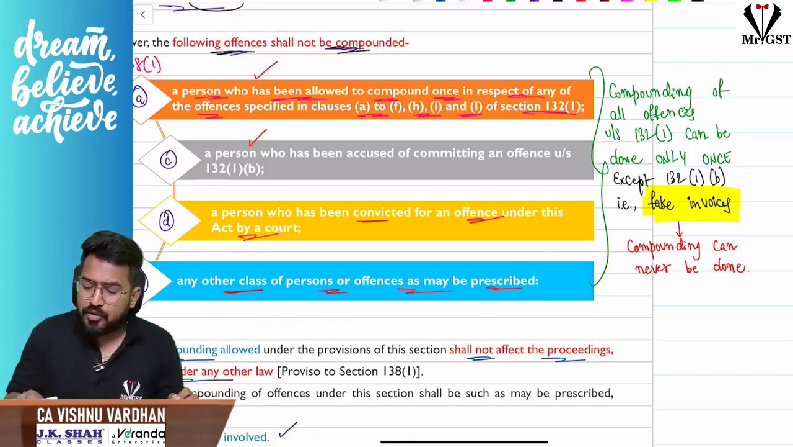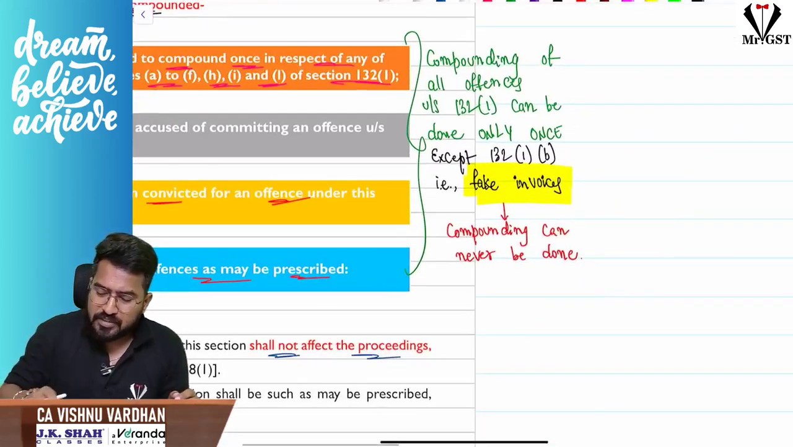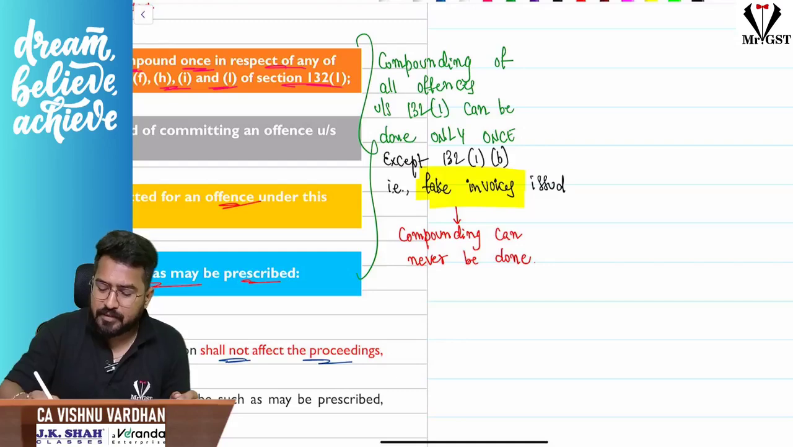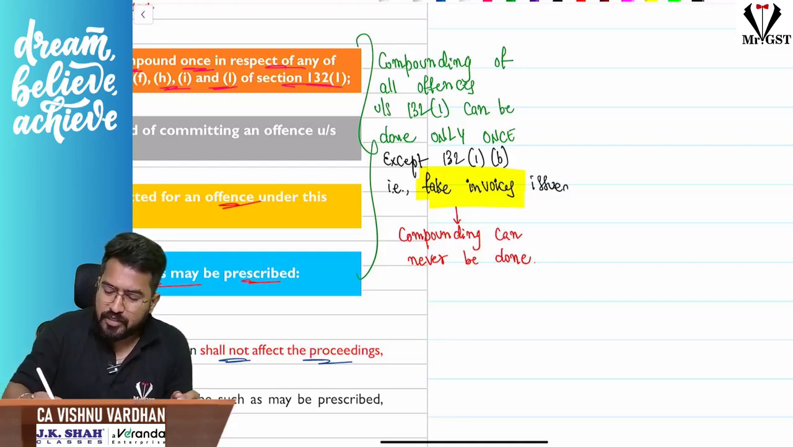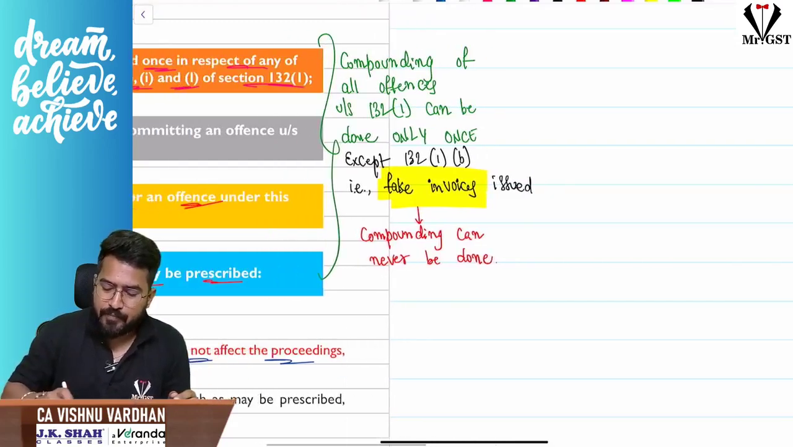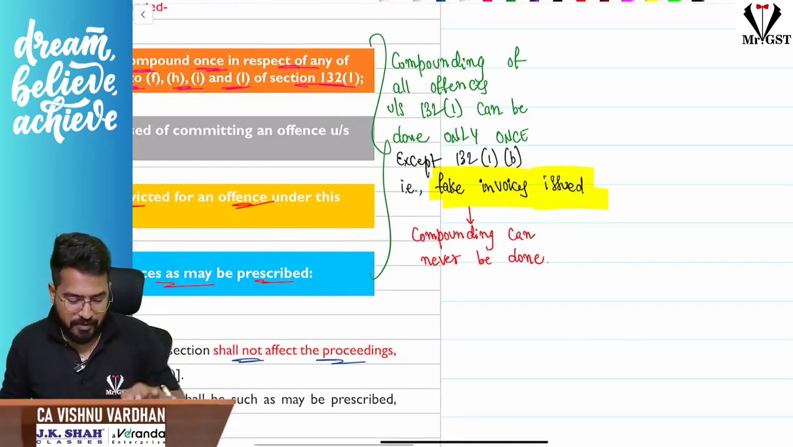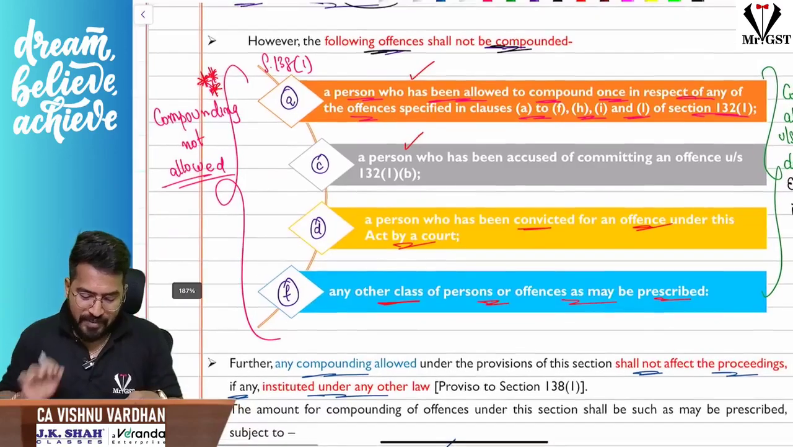So I repeat, for issuing fake invoices you will never get immunity. Compounding can never be done. That is the concept.